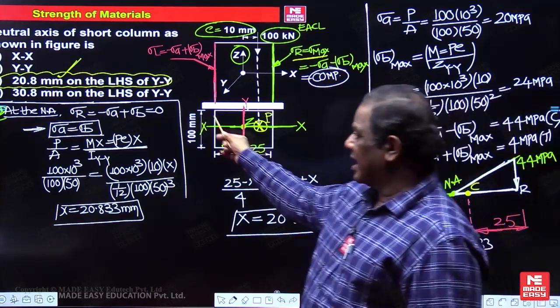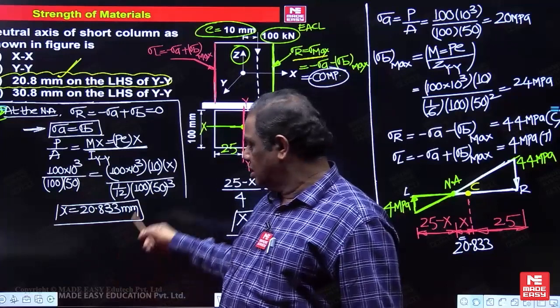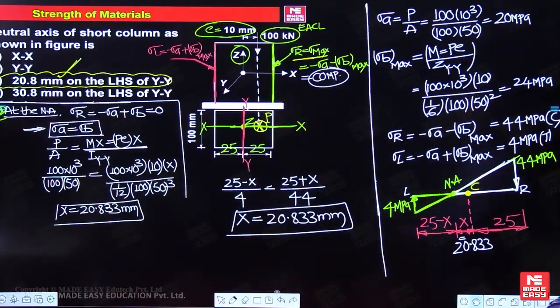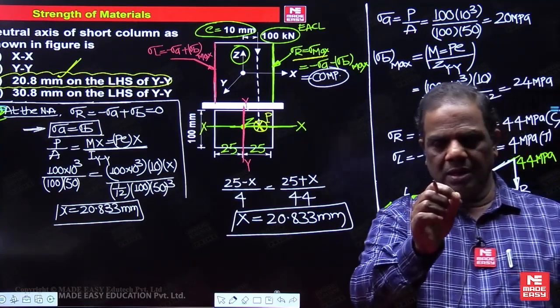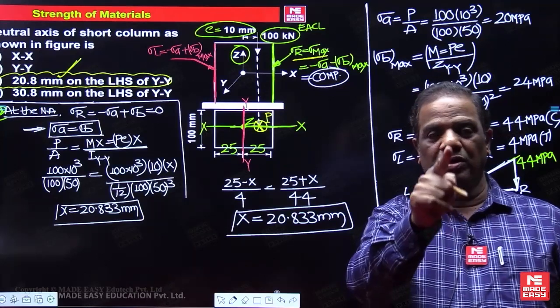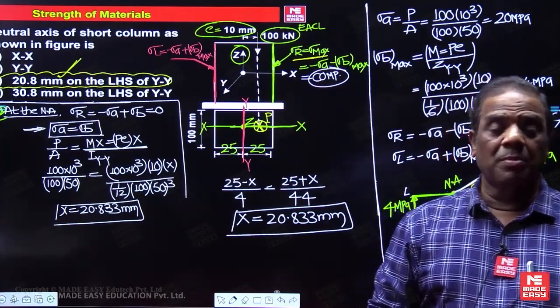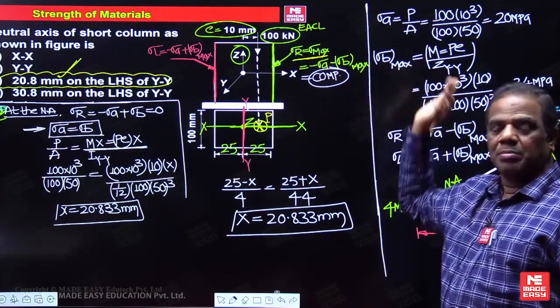Otherwise, you can directly use that resultant stress 0 means axial and bending stress sum to 0. This will take less time, but the former is better for understanding. So only one concept is required: every eccentric axial load is equal to one axial load and one bending couple. And stress is always maximum on the side the load is near to, on the right side the stress is maximum.